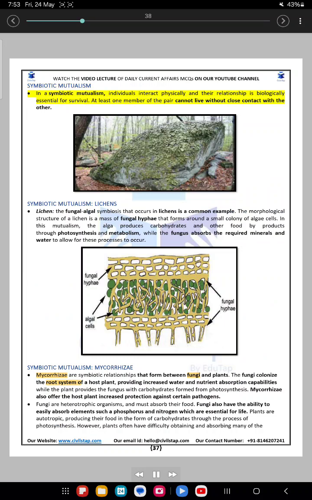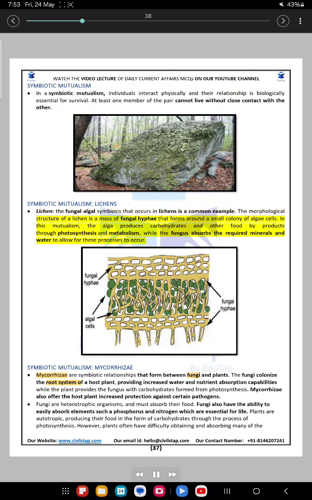Symbiotic mutualism. In a symbiotic mutualism, individuals interact physically and their relationship is biologically essential for survival. At least one member of the pair cannot live without close contact with the other. Lichens. The fungal-algal symbiosis that occurs in lichens is a common example. The morphological structure of a lichen is a mass of fungal hyphae that forms around a small colony of algae cells.